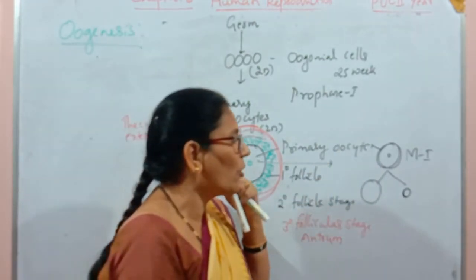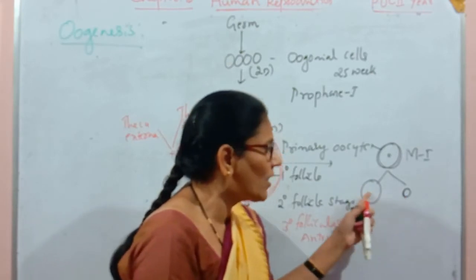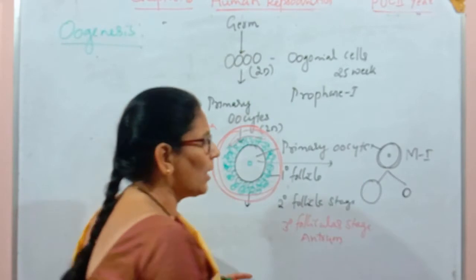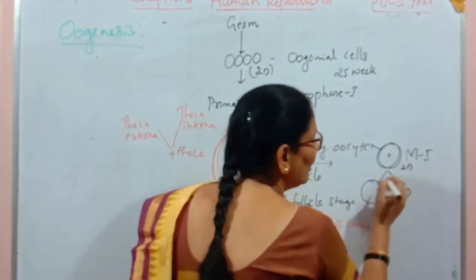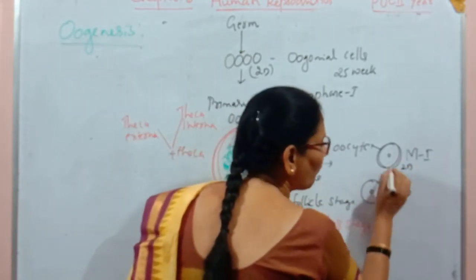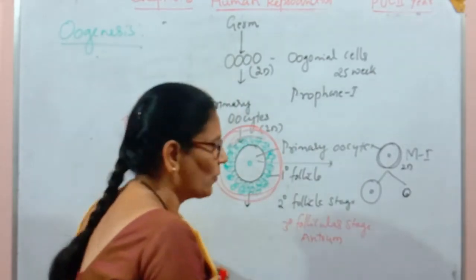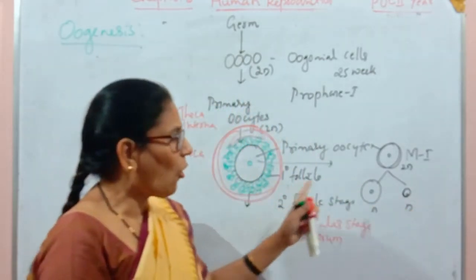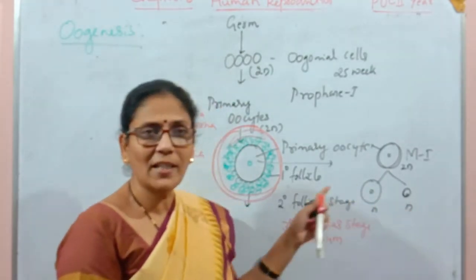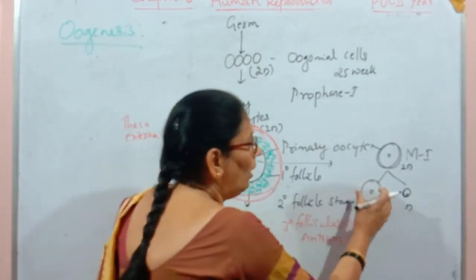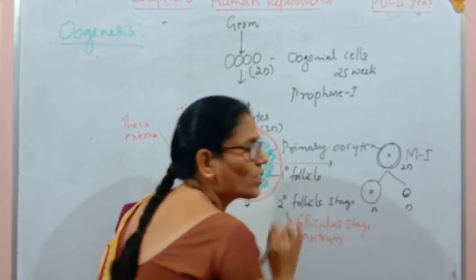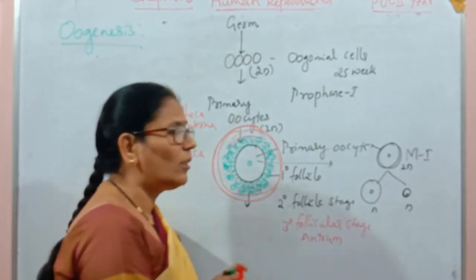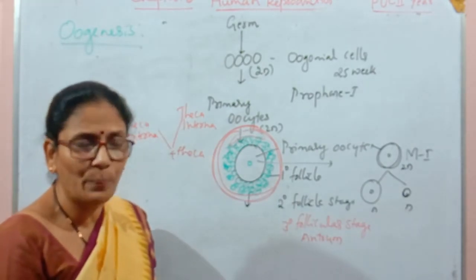At the end of it, two daughter cells form from the primary oocyte. The primary oocyte is diploid, and the daughter cells formed from it are haploid. But these daughter cells are unequal in size. One is a large cell, one is a small cell.